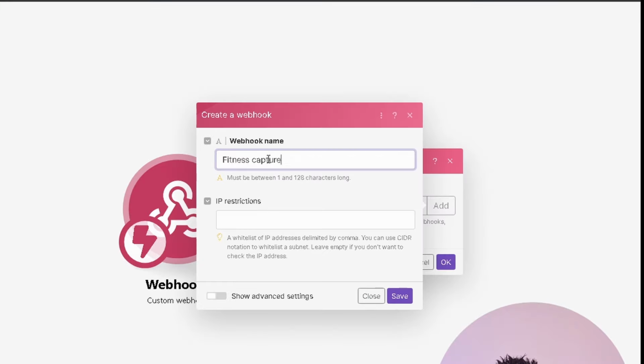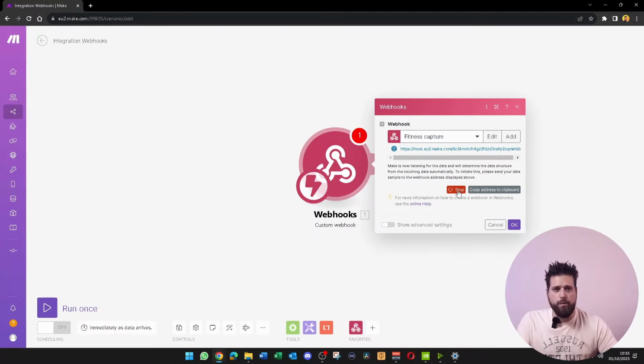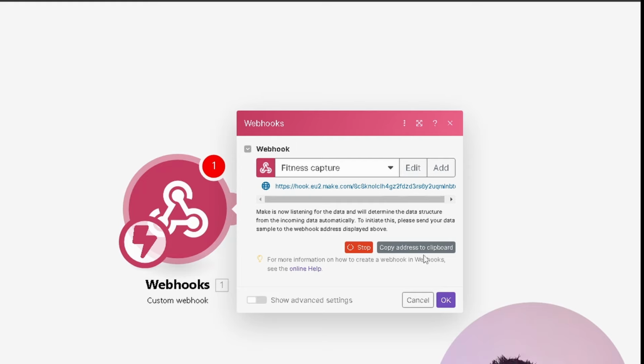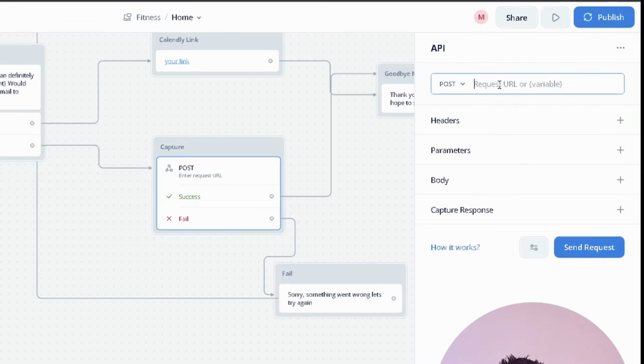Just delete this. I'm just going to call this one fitness capture. Click save. And then you're going to see here that it says stop. So what it's doing right now is looking for some information to come in. So you can see your URL here and you're going to want to copy this address. Come back to Voiceflow and in the post, you're going to have to paste that URL in.